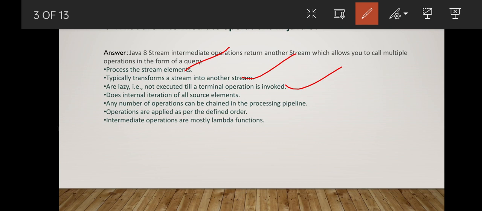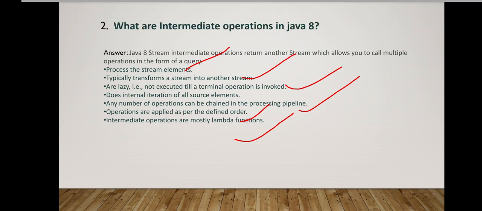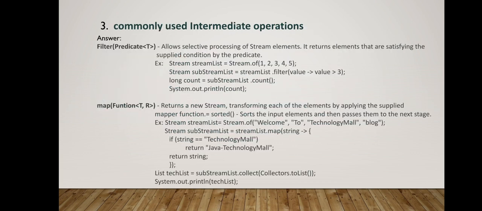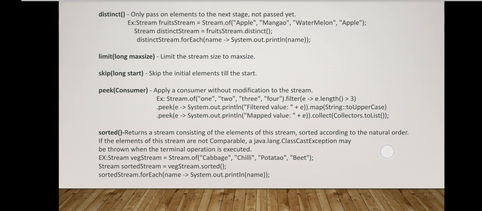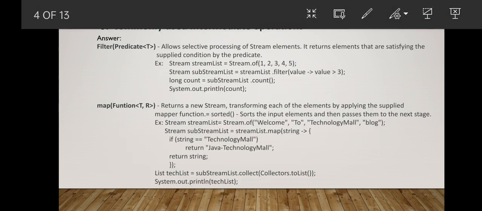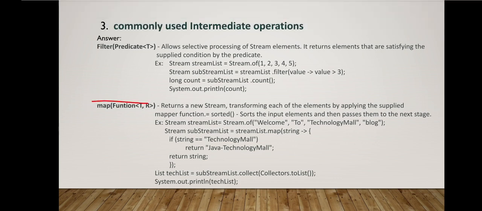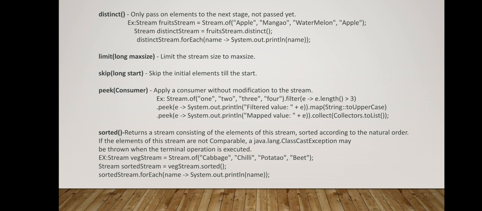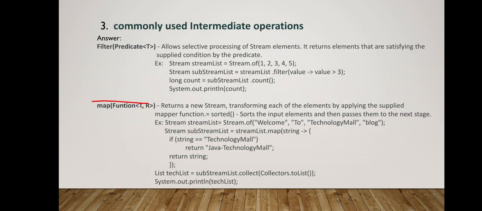Most of the intermediate operations are lambda functions, and you know about lambda functions. Operations are applied as per the definition order. Any number of operations can be chained, so we can perform any number of operations we want. Now we will see some of the commonly used intermediate operations. You can tell the interviewer these few examples: filter, map, distinct, limit, skip, peek, sorted, and you can explain any two or three of them, so it will be quite convincing for them.